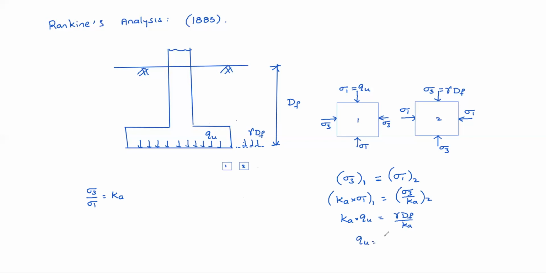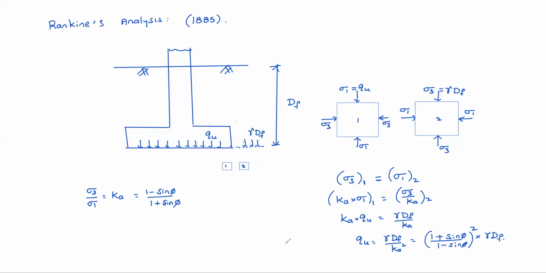So Qu equals gamma Df by Ka square. And what is Ka? You know Ka equals 1 minus sin phi by 1 plus sin phi. So 1 by Ka square means 1 plus sin phi by 1 minus sin phi whole square into gamma Df. This is the first ever developed formula for ultimate bearing capacity: Qu equals (1 plus sin phi by 1 minus sin phi) whole square into gamma Df.